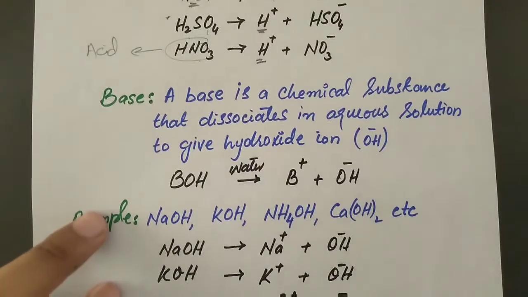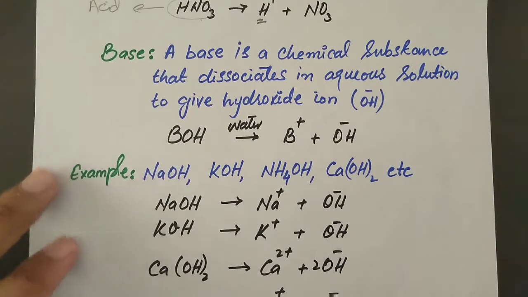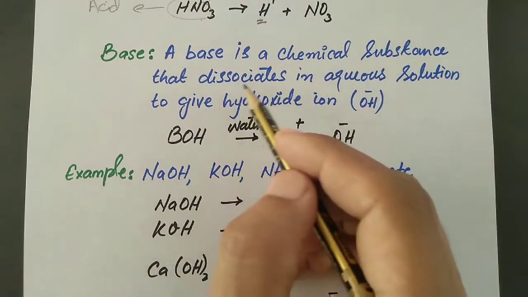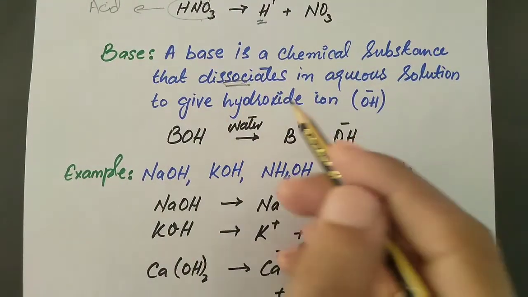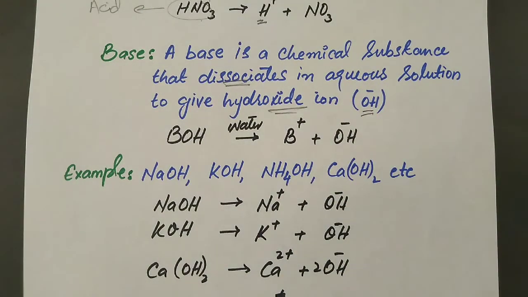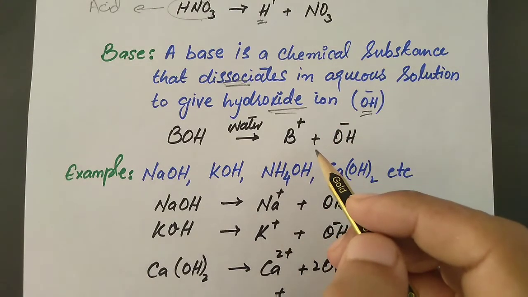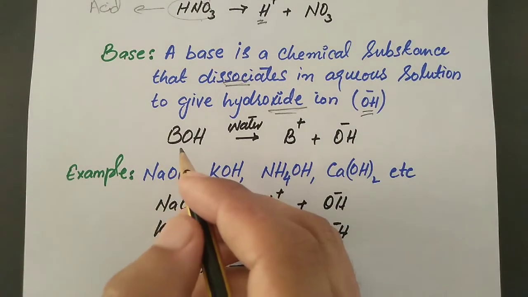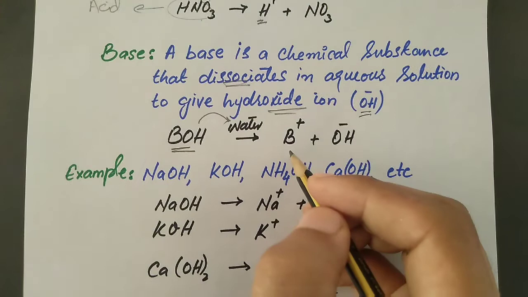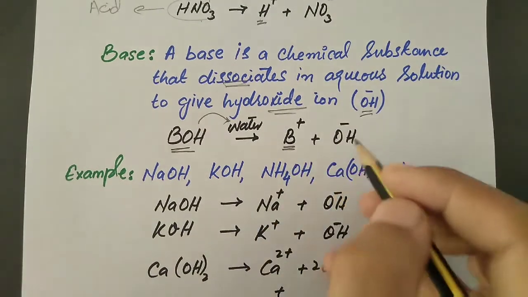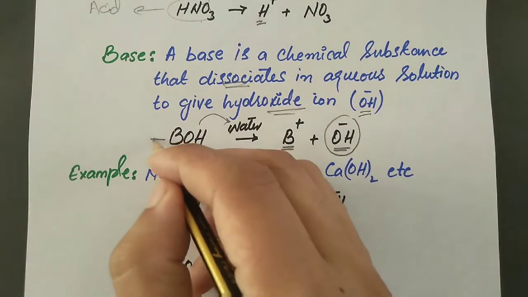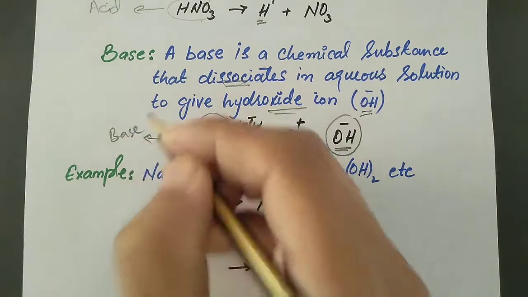And according to Arrhenius, what is a base? Base is a chemical species. Base is a chemical substance that dissociates in aqueous solution to give hydroxide ion, that is OH ion. Base is a substance which gives us hydroxide ion in the water. It is called a base. For example, consider a general base, that is BOH. When we add BOH into the water, it splits up into B positive ion and OH ion. Since this is giving us OH ion, this BOH will be called a base.